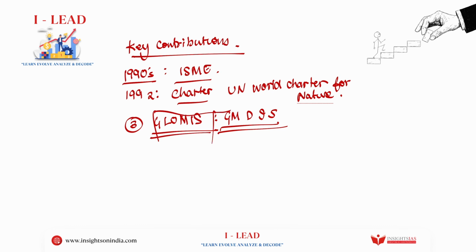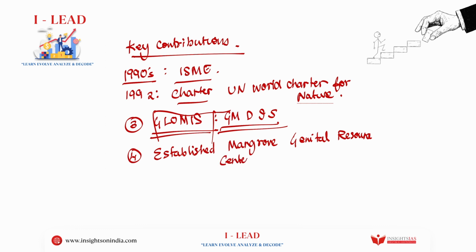And later, in the process of improving the mangrove ecosystem, they established something called mangrove genetic resource centers. So these were the key contributions of MS Swaminathan in preserving and saving the mangroves.